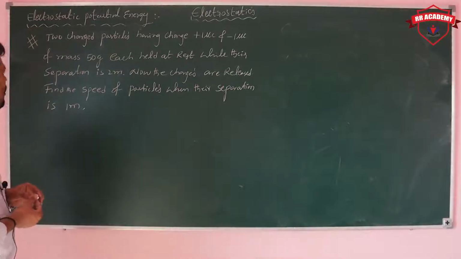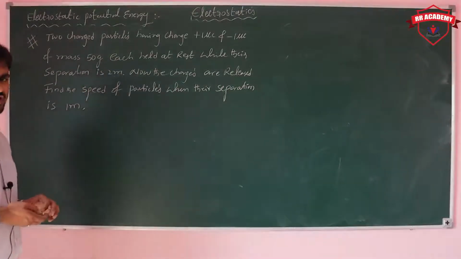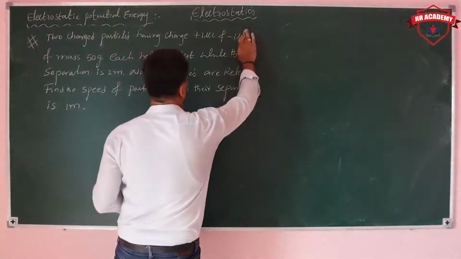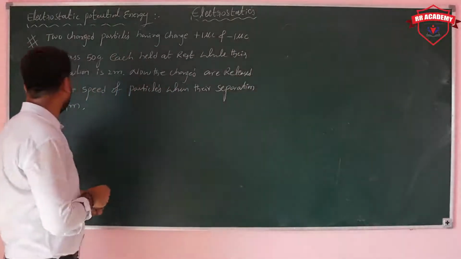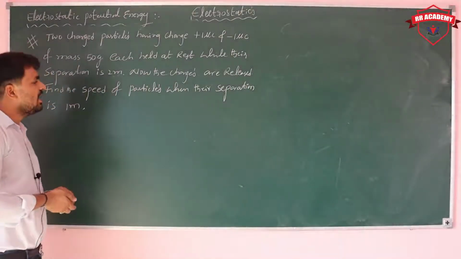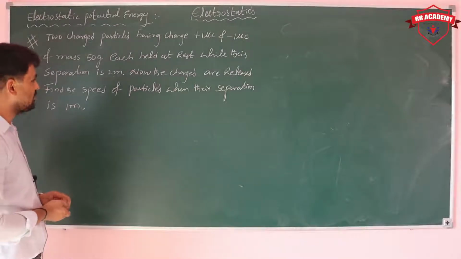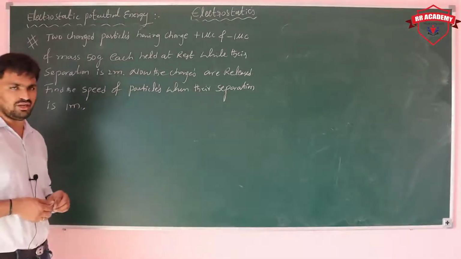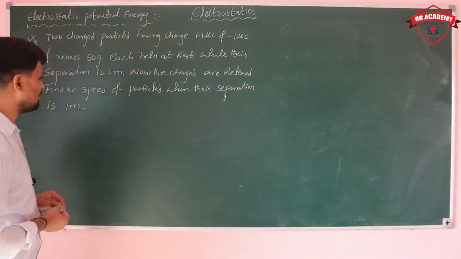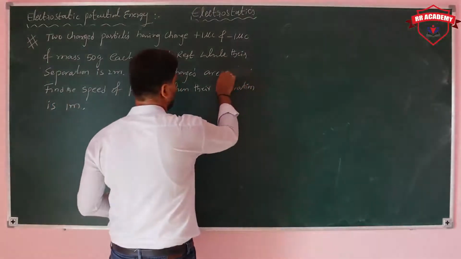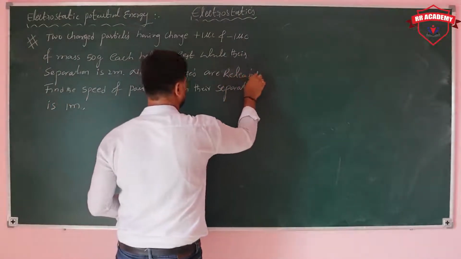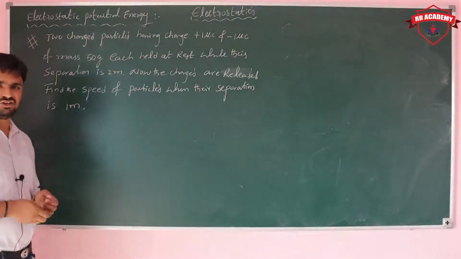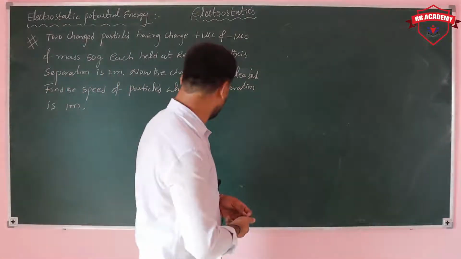So let's see one more problem on electrostatic potential energy. Two charged particles having charges 1 microcoulomb and minus 1 microcoulomb, of mass 50 grams each, are held at rest, means initially both are at rest, while their separation is 2 meters. Now the charges are released. Find the speed of the particles when their separation is 1 meter.